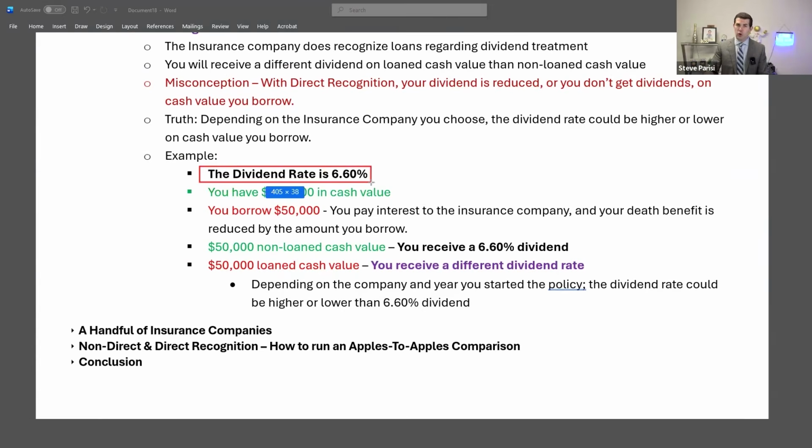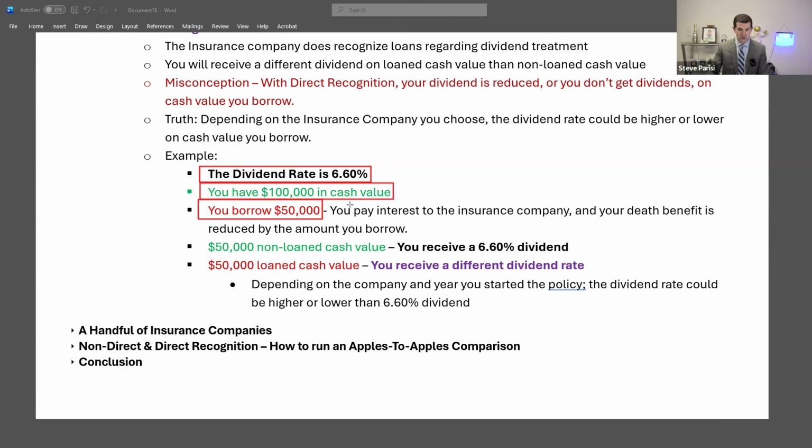So let's look at an example of direct recognition. Let's pretend you have a MassMutual whole life insurance policy that's direct recognition. The dividend rate is 6.60%. You have $100,000 in cash value, and you decide to borrow $50,000.